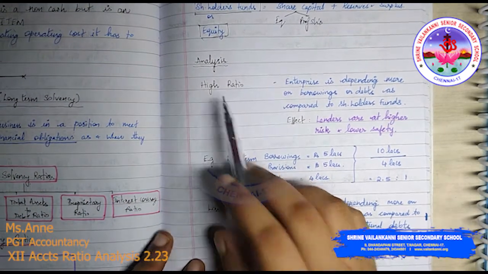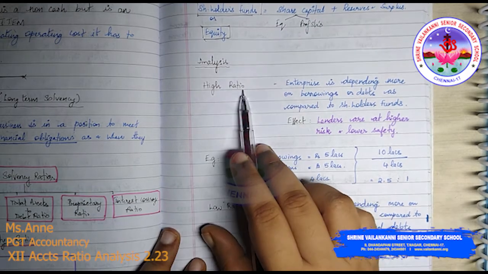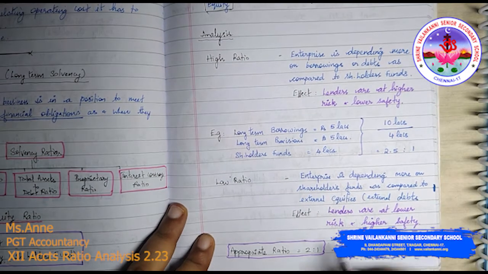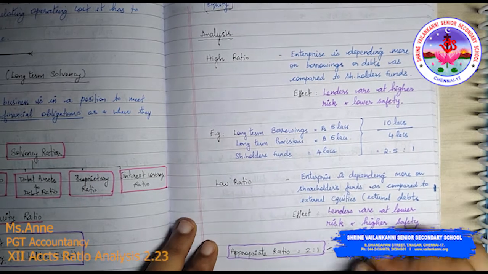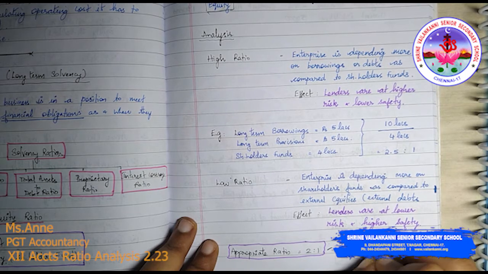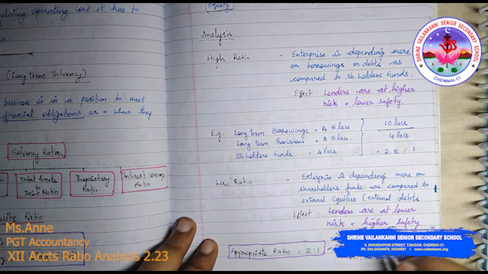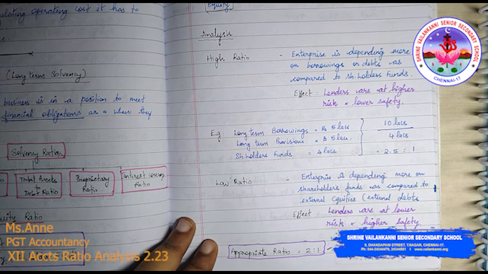So if it is a high ratio, how do we analyze it? Now what is the standard? First of all, the standard is 2:1. So the appropriate ratio is 2:1. What do you mean by 2:1? If 2 is debt, 1 is the equity. Debt, equity. Now what about the other one, ma'am? Because if there is only equity, how will the debt holders be safe? See, part of it may be financed by equity, part of it may be financed by debt. So the standard is 2 by 1.